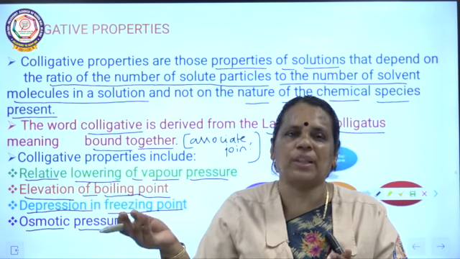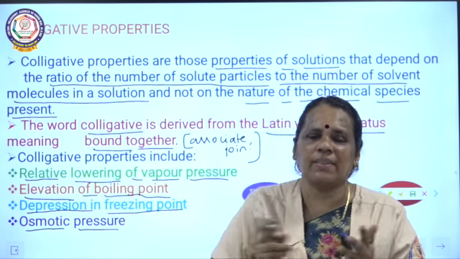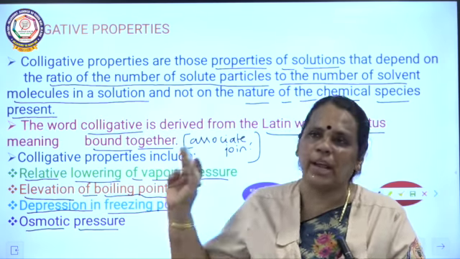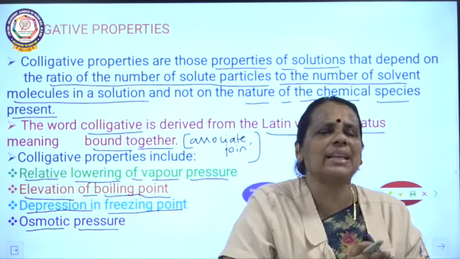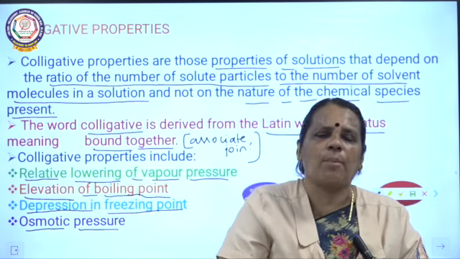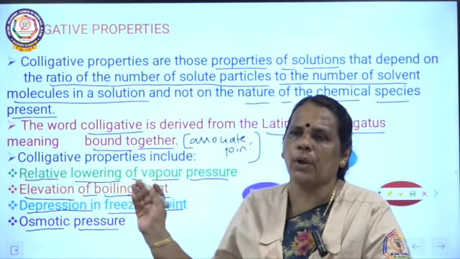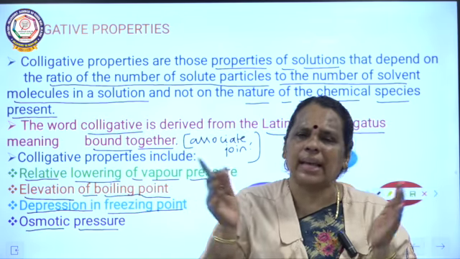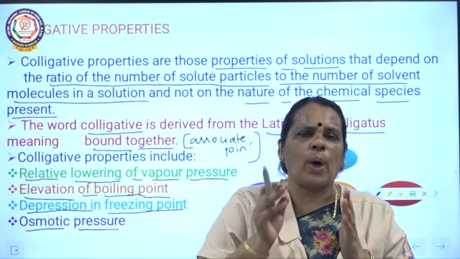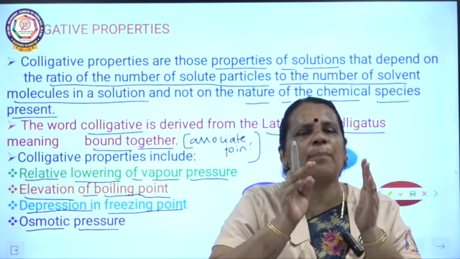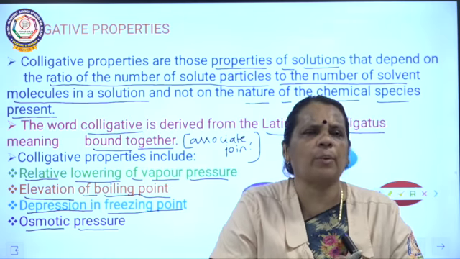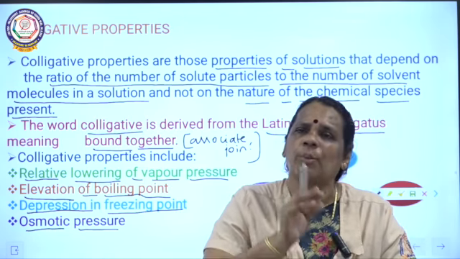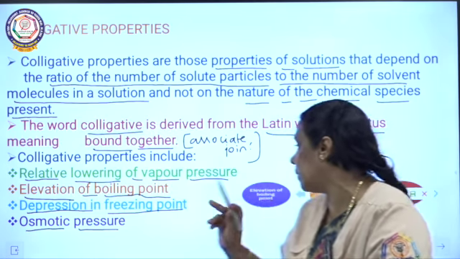Already I told you about the heterogeneous nature, and now about colligative properties. So a colloidal solution exhibits colligative properties also. But in this lesson, I have just given an introduction about the colligative properties. We are going to discuss the properties in detail in the second lesson in physical chemistry, which completely talks about the colligative properties, derivations, and some numericals based on these properties.